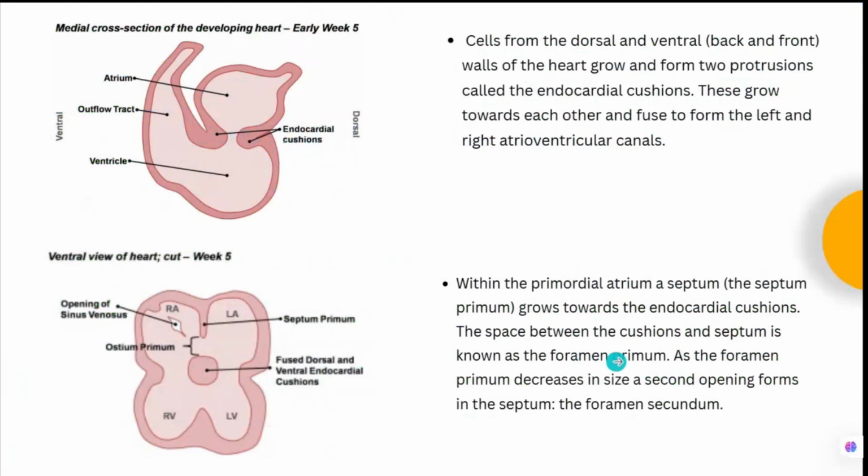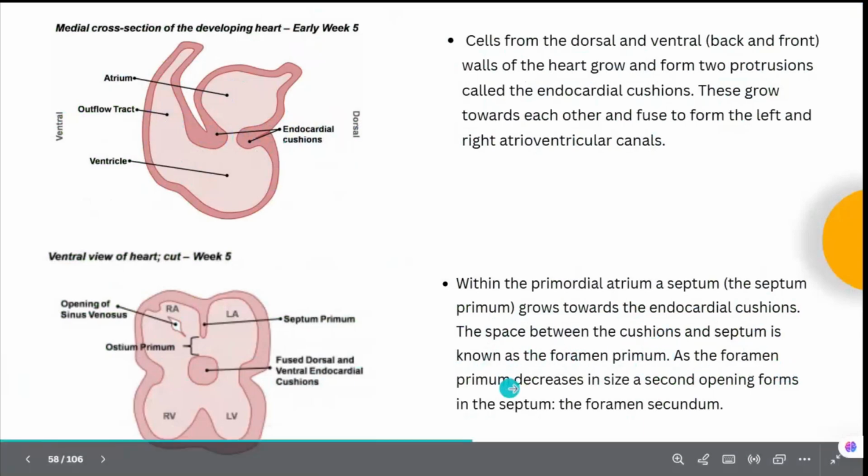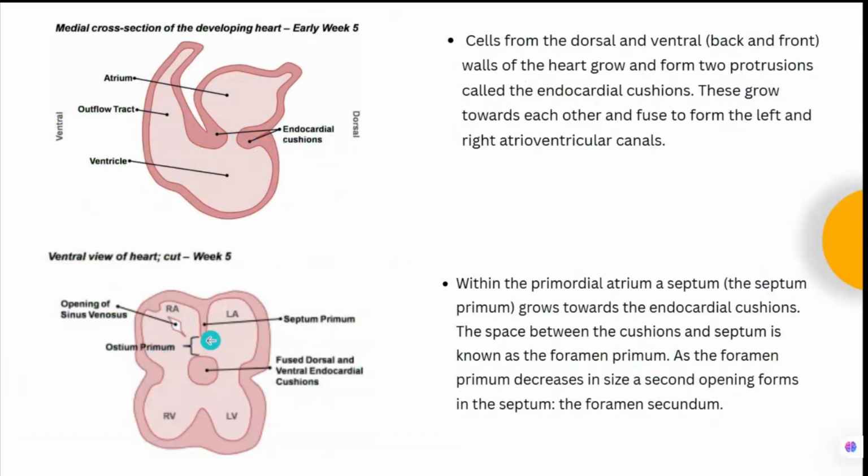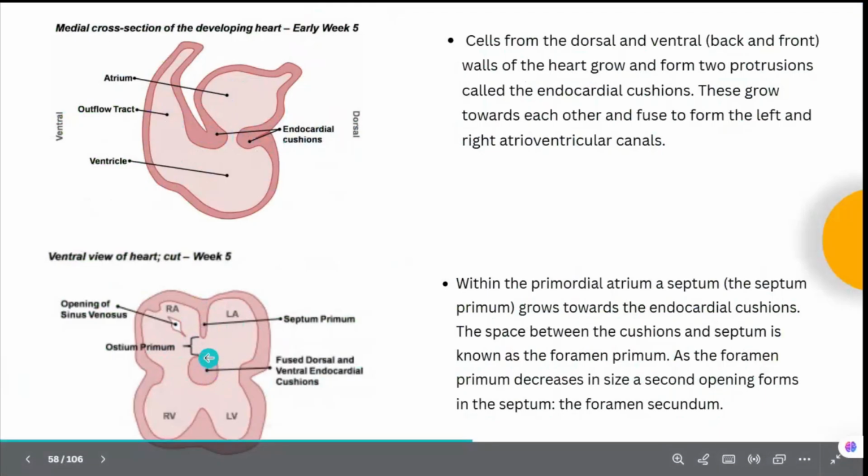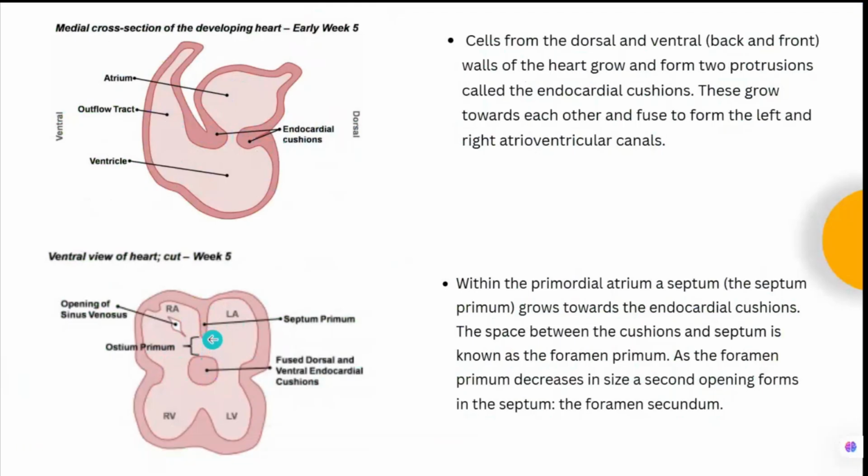The space between the cushions and the septum is known as foramen primum. As the foramen primum decreases in size, a second opening forms in the septum. This is called the foramen secundum. Okay, so you have the ostium primum here. This is the septum primum which is getting formed, and it starts growing towards the endocardial cushion. Okay, and you have got a foramen primum. So as it grows towards the endocardial cushion, another foramen develops here, that is the foramen secundum.